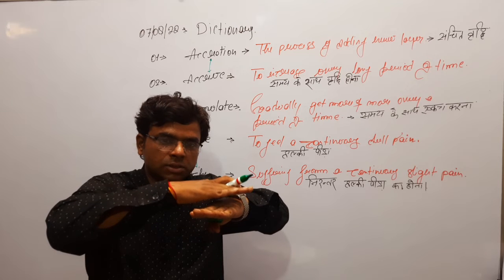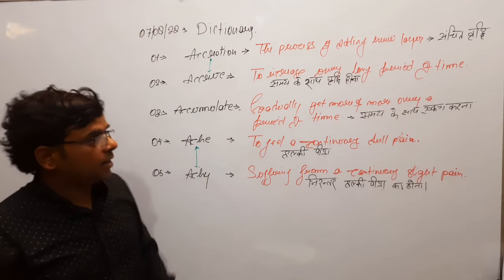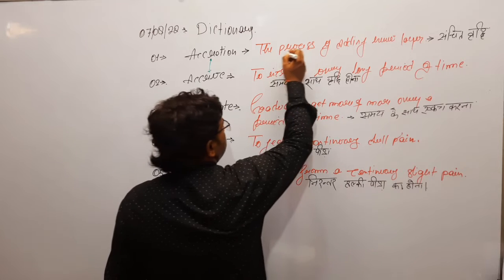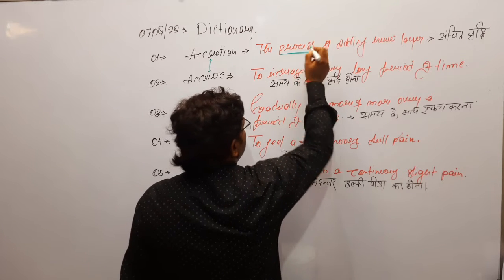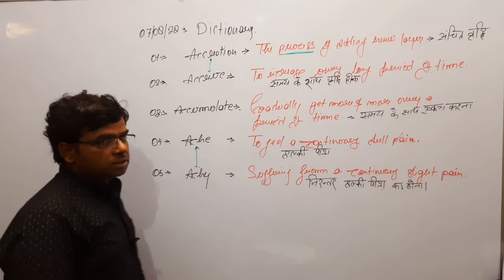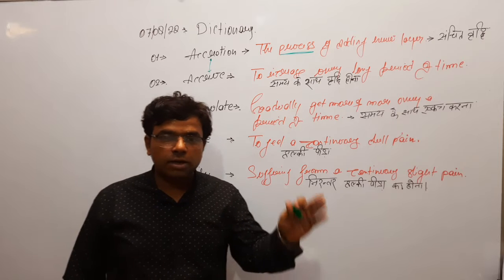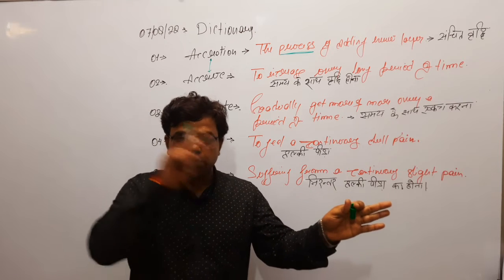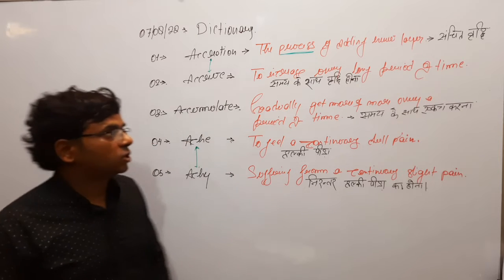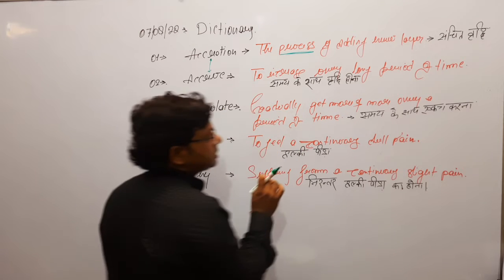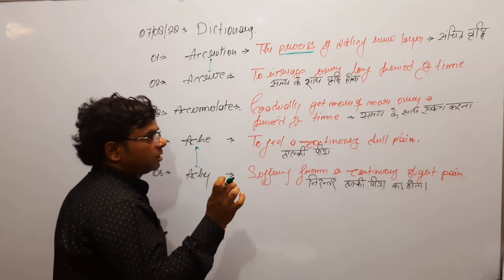Then the process is known as accretion, and it will take time. Please note down, it is a process, involving a chronology of different stages to complete a circle. The process of adding a new layer, in Hindi sanchit vriddhi.